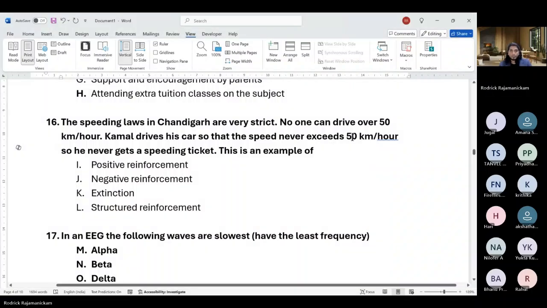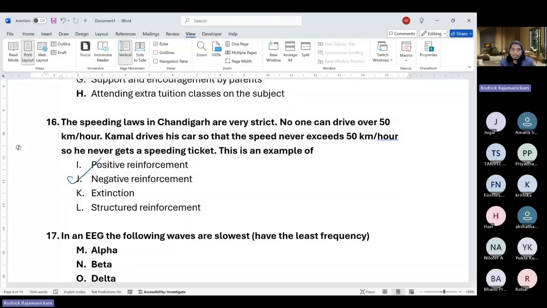Even though the correct answer seems to be J here, I wouldn't say it is actually the same phenomenon, because what they're indicating is punishment.